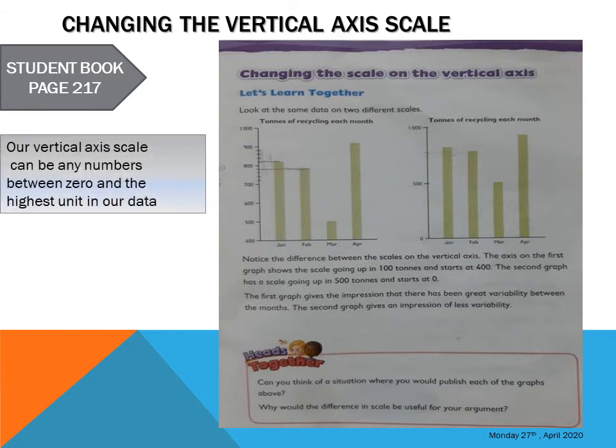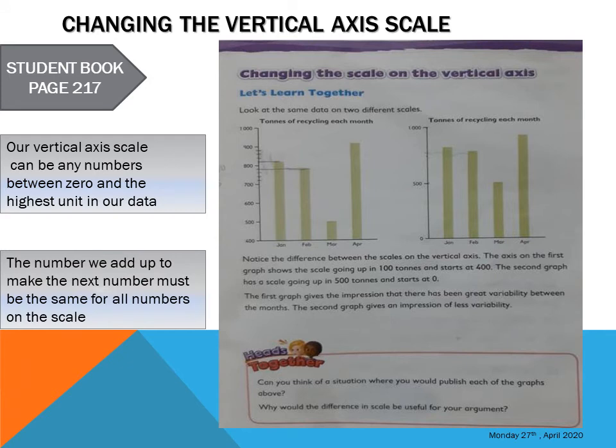So, the vertical axis can be any numbers between 0 and the highest unit in our data. Just like I explained to you earlier, your numbers or your scale must be able to accommodate the smallest number in your data or on the table that you are provided with, and the biggest number also.